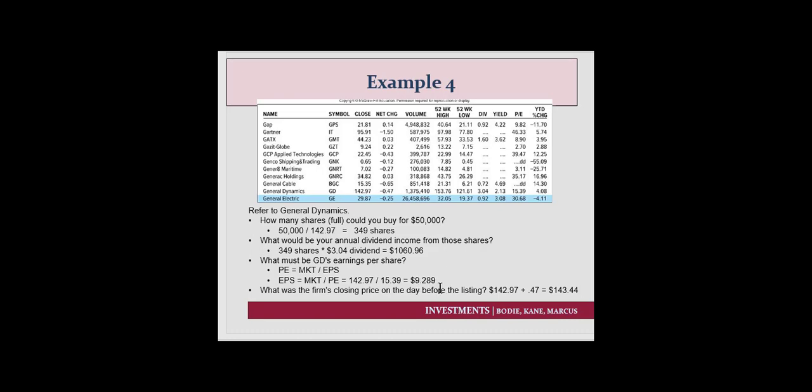What was the closing price the day before the listing? Well, on this day, it closed at 142.97, and that is lower by 47 cents from yesterday. So in this case, you will add the 47 cents to get $143.44.